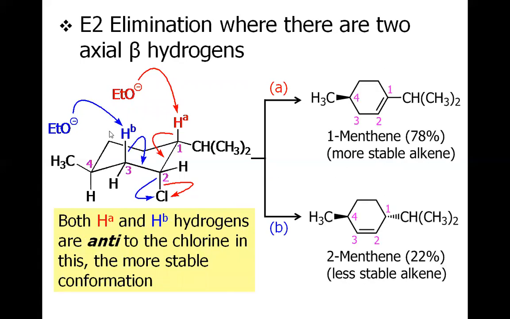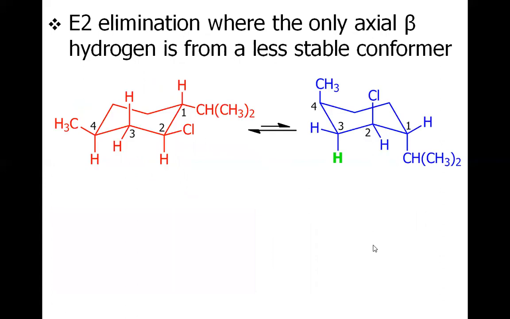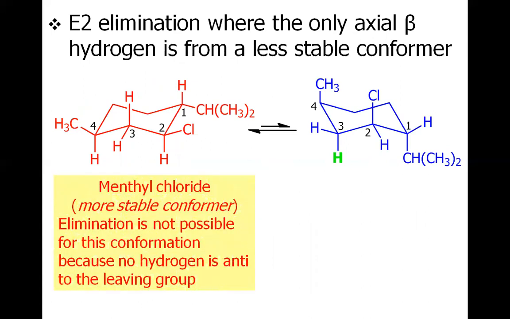Then here the second concept will come into action: the more substituted alkene will be preferred and the less substituted alkene will be less preferred. These are some further examples. So I'm just passing these.